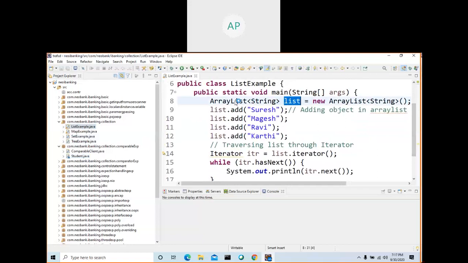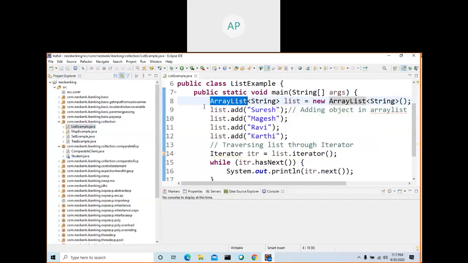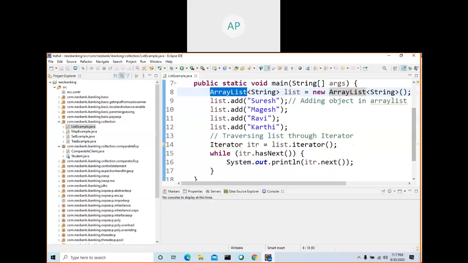Here, I created one collection by using the ArrayList class. You can create a collection by using ArrayList, HashSet, Stack, Queue, or whatever classes are available as part of the collection framework. I'm using ArrayList. I don't want to avoid duplicates and I don't want ordering. I just want to add objects into this and use it.